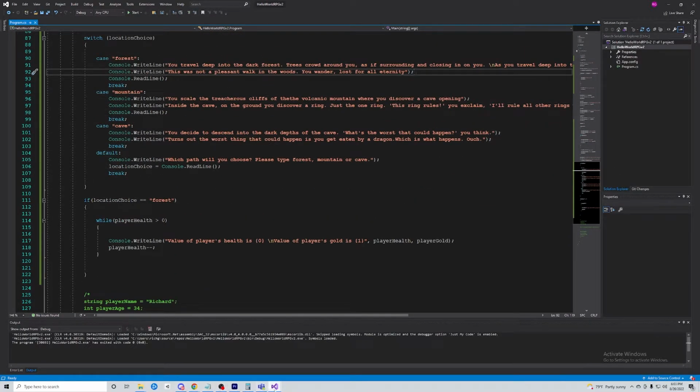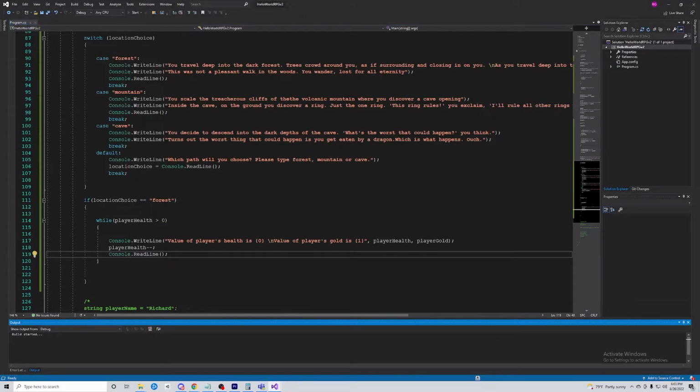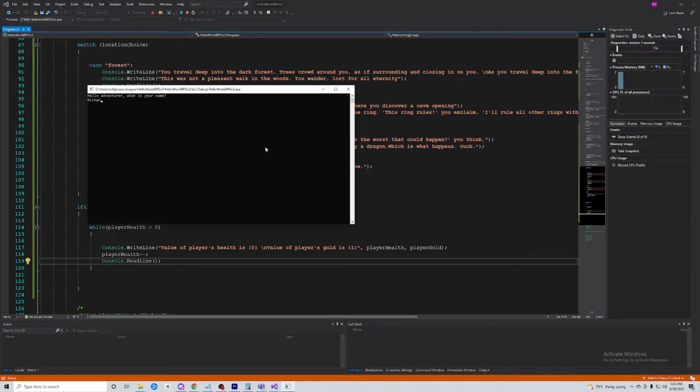Yeah. Sorry, I made a mistake here. So, we do need the console.readline at the end of this, or after each loop, so that we prompt the user to press enter and it doesn't just run everything and then disappear off screen very quickly. So I'm just going to get back to where we were.